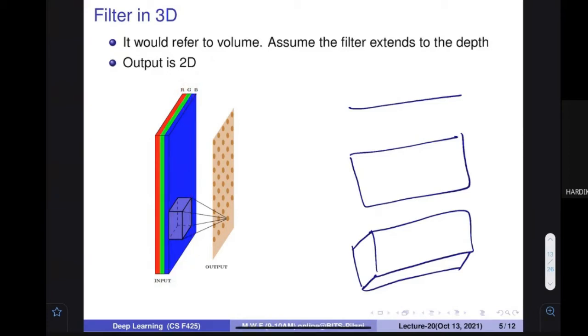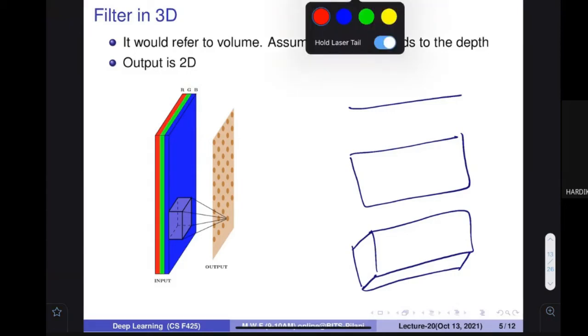If you want to find out a feature, you can simply think of it this way. Let's assume I wish to find out the grayscale image. How can you find the grayscale image? You take this value and this value, multiply with some kind of weights and find the summation. The weight could be 1/3 also. You find the value over here, and whatever you get, you put it here. By this, the three-dimensional thing becomes one-dimensional.